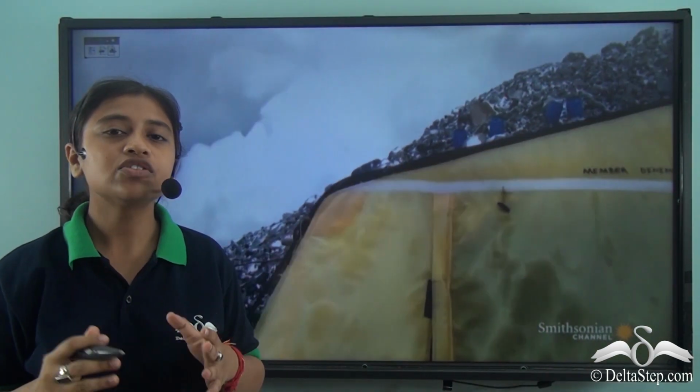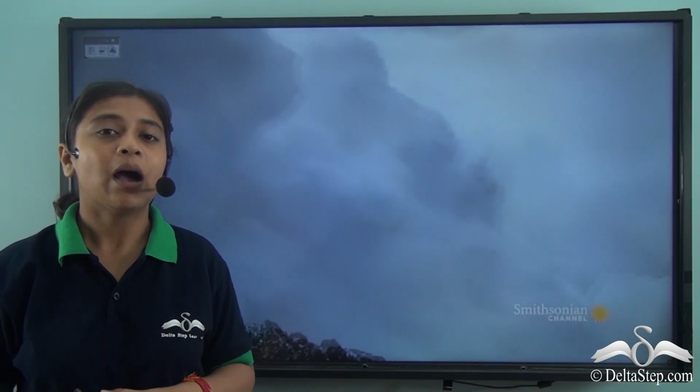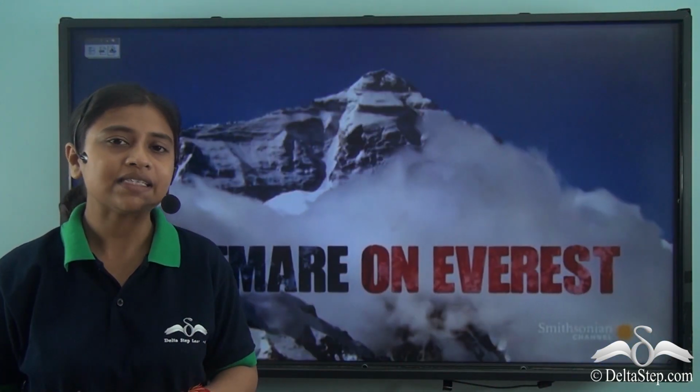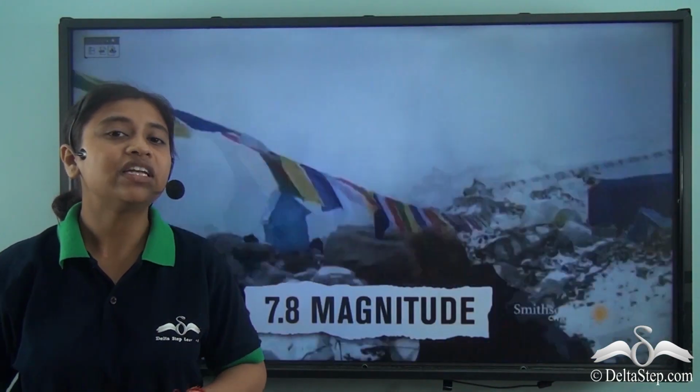This earthquake also triggered a lot of landslides, particularly in the Mount Everest region. Around 18 climbers died because of the landslide, and there were hundreds of mountaineers in the base camp of Mount Everest that were badly injured.